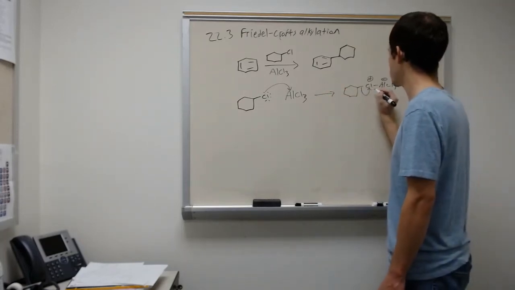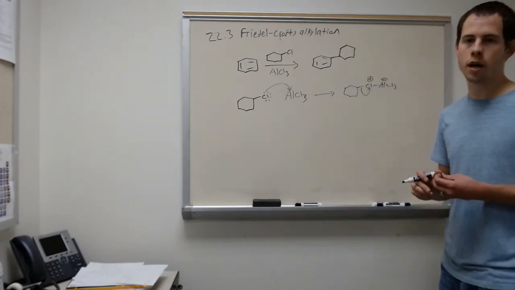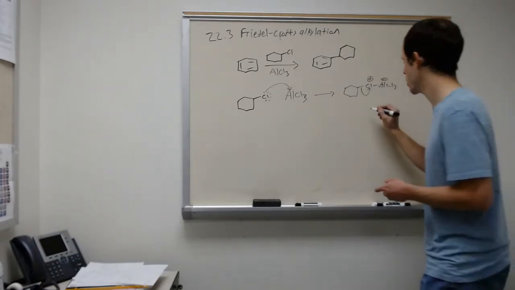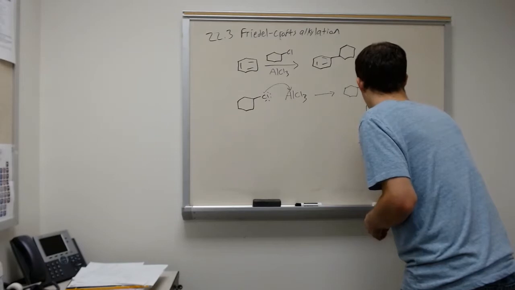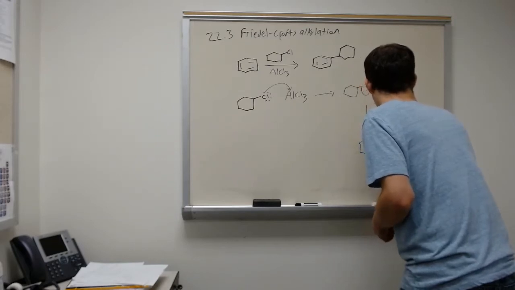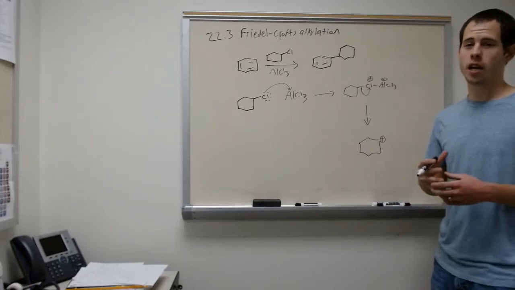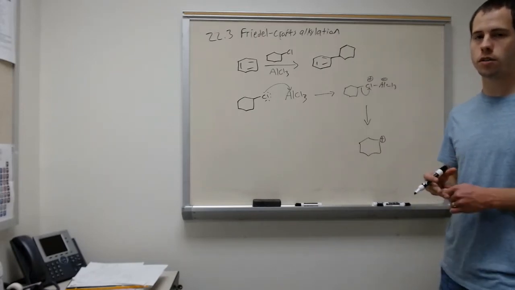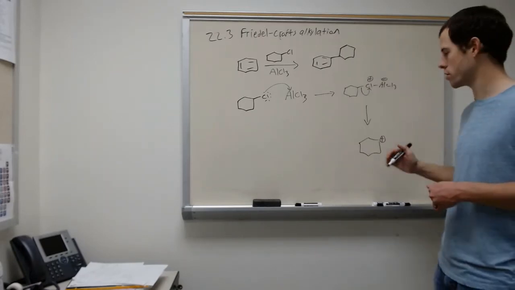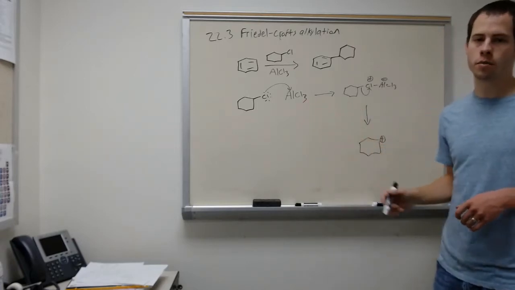And so this just pulls the chlorine off of the carbon atom. So this is a heterolysis step. And so this gives us our carbocation. Carbocations are extremely unstable, and so they're highly reactive. And so once this forms, our benzene ring comes in and attacks it.